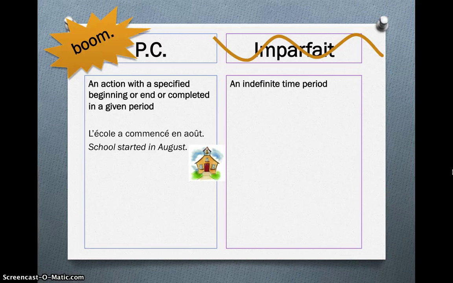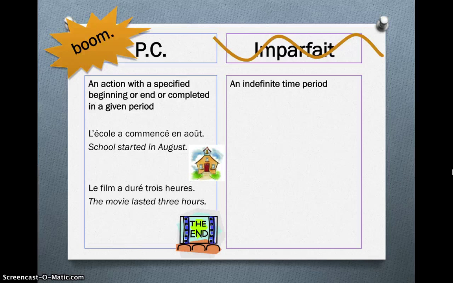Next, the Passé Composé describes an action with a specific beginning or end in a completed given period of time. So for example, l'école a commencé en août. School started in August. That's when it happened. Boom, it's done. Another example, le film a duré 3 heures. The film lasted 3 hours. The film started, and then 3 hours later the film ended. Boom, it's done.